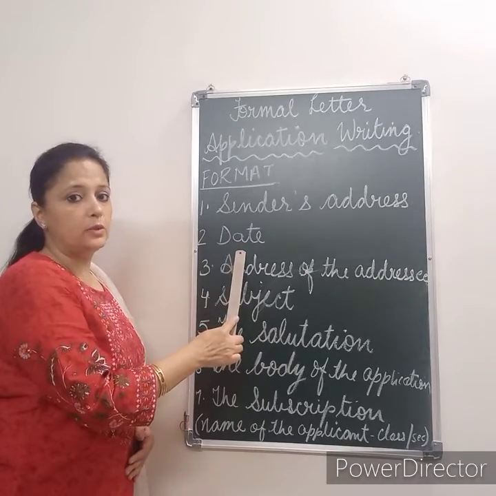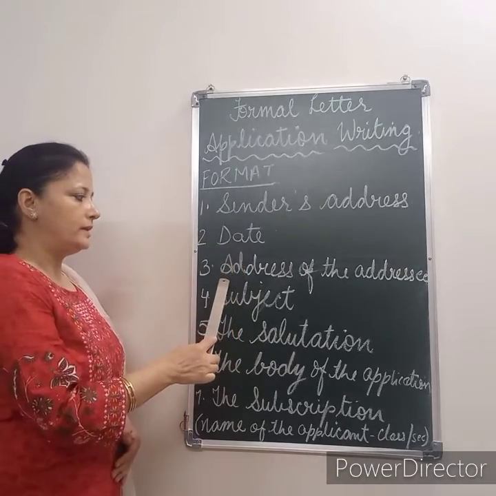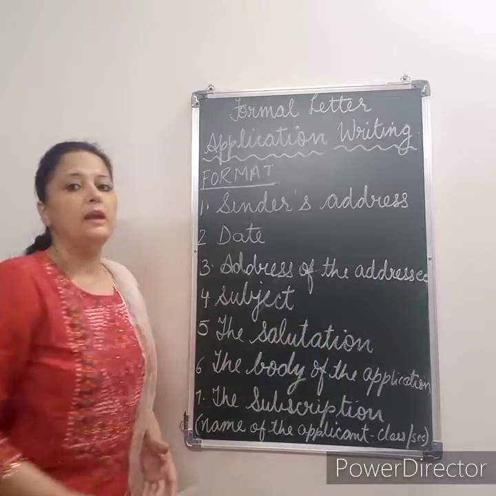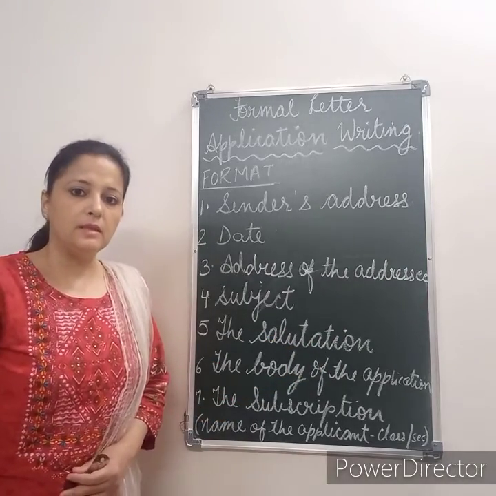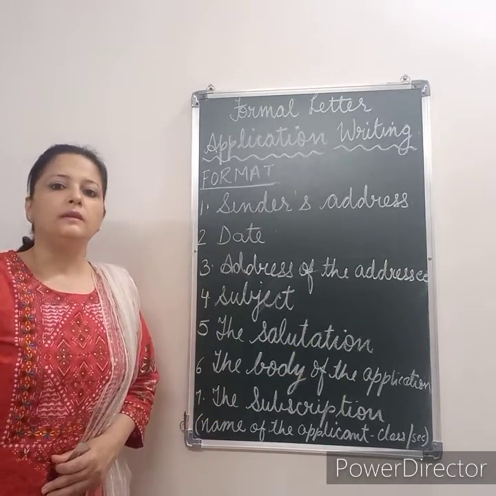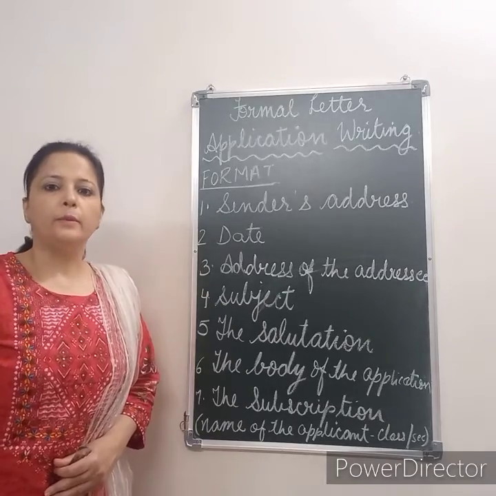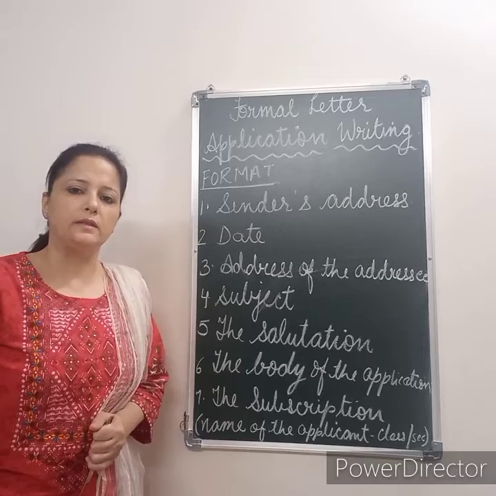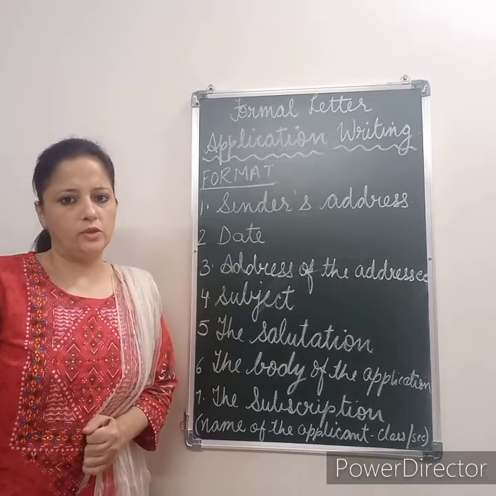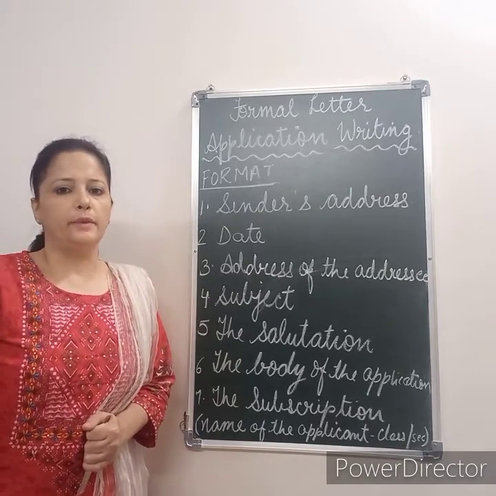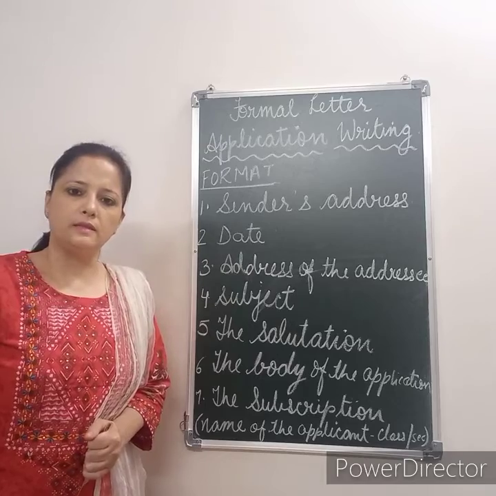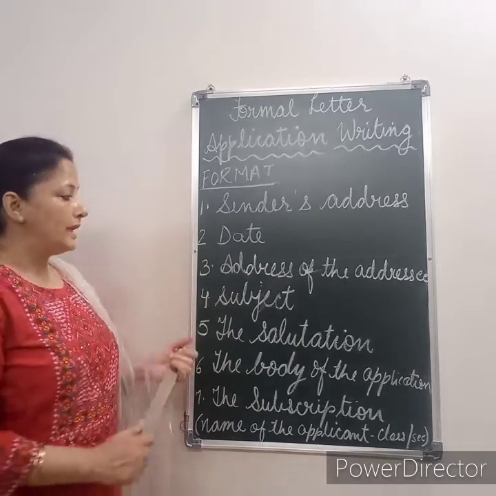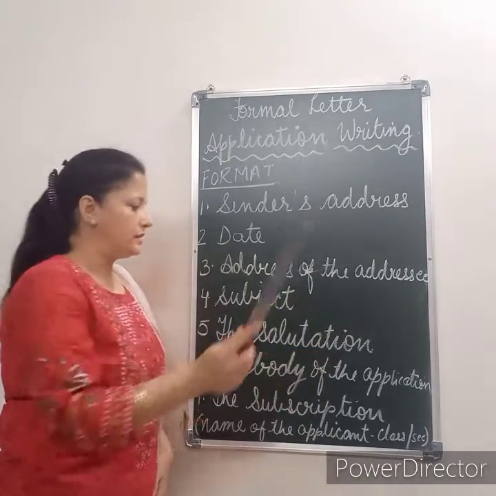After writing the date, you are going to leave a line and mention the address of the addressee. The address of the addressee means that you have to mention the address of the person to whom you are writing the letter. For example, if you are writing the letter to the principal, you have to mention the principal, Sir Padampat Singhania Education Center, Kamlanagar, Kanpur. So that is the address of the addressee.